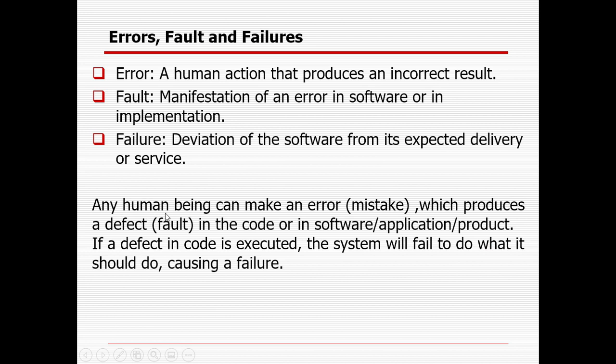Okay. So any human being can make an error or mistake, which produces a defect or fault. So fault is defect. But in case we are not fixing the defect, it will be a real problem and it will be failure. So we need to avoid error first. In case we are making some error or mistake, still there is a way to catch those mistakes as part of defects. But in case we are fixing those defects, there will be fewer chances of failure. But in case we are doing error and fault and we are not handling it, definitely it will be failure. So that way it's interlinked.